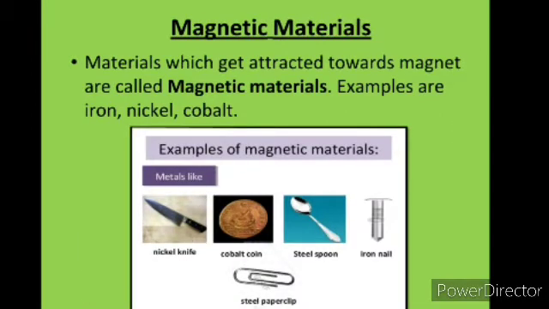On the basis of their attractive property, we can divide materials into two categories. One is magnetic materials and another one is non-magnetic materials. The materials which get attracted towards a magnet are called magnetic materials. Examples are iron, cobalt, nickel, and the materials made from these metals, like a knife, coin, steel spoon, iron nails, steel paper pin. These are a few examples of magnetic material.